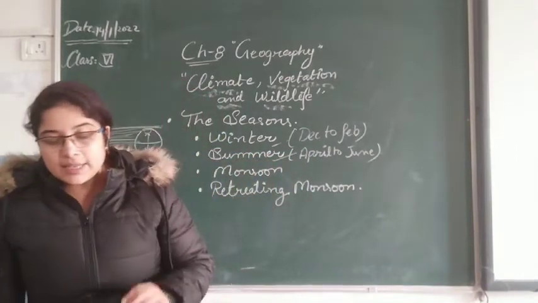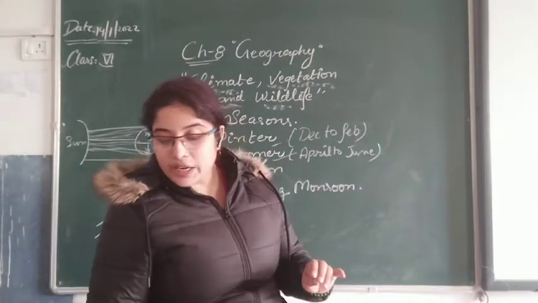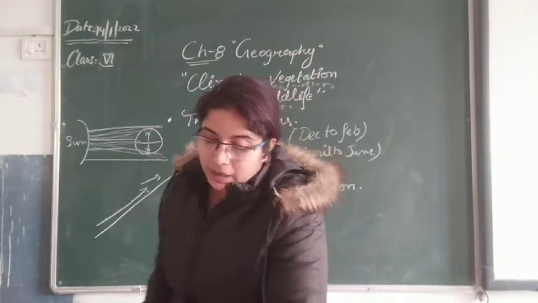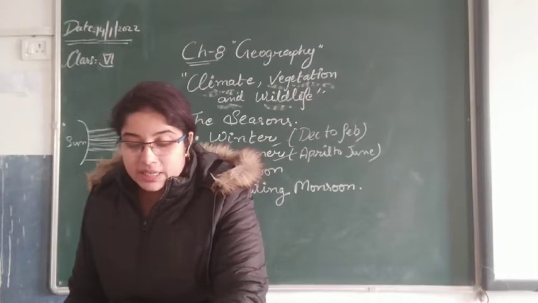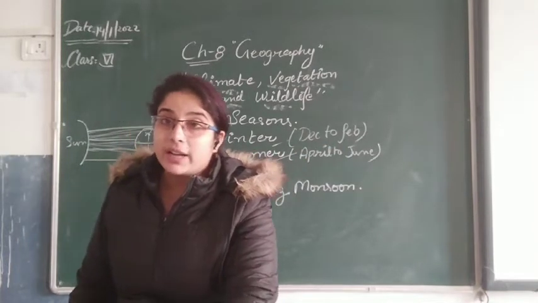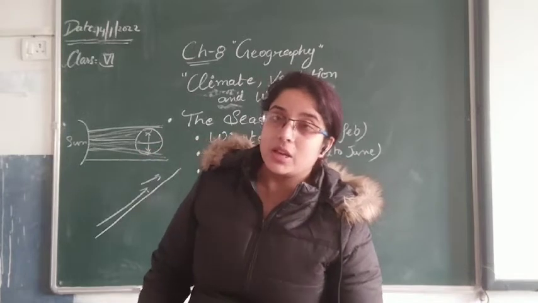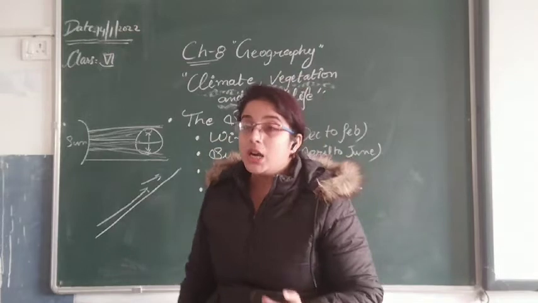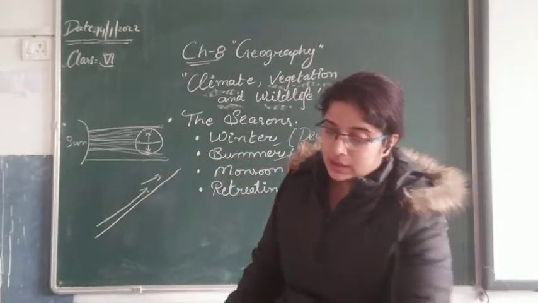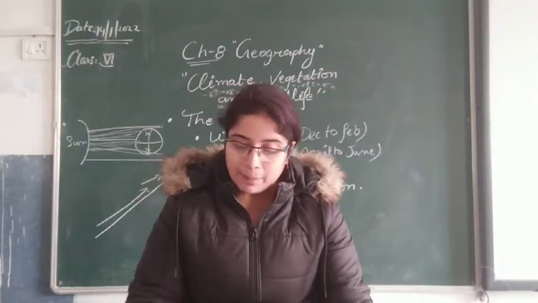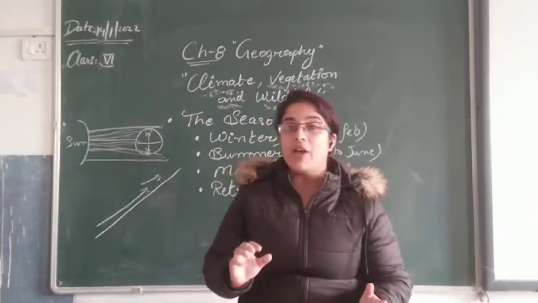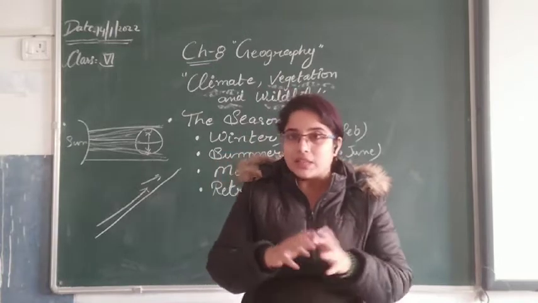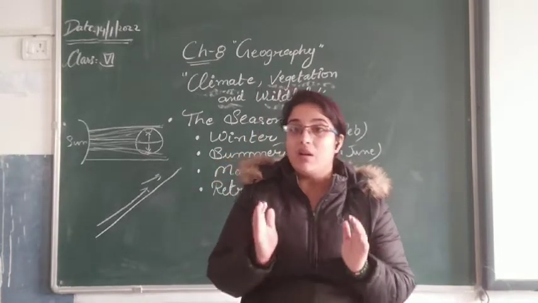The temperature starts to increase all over the country in March, and by April, the interior part of the peninsula records a mean daily temperature of 30 to 35 degrees Celsius. By the end of April and the start of May, central India becomes very hot.